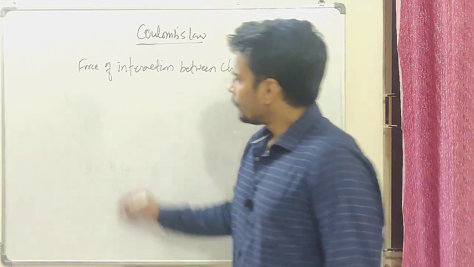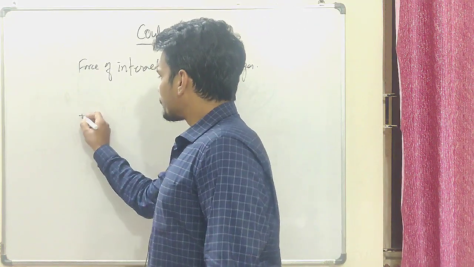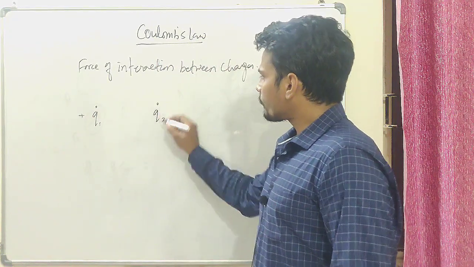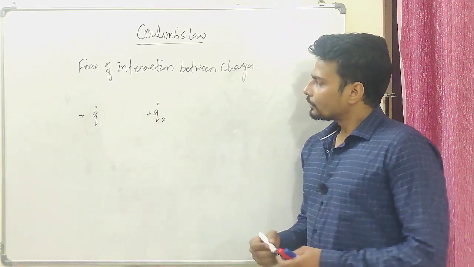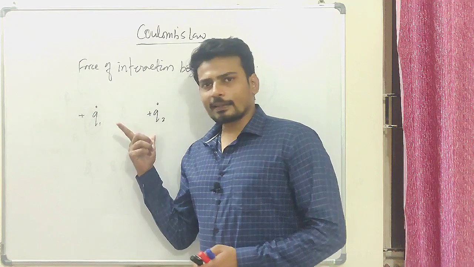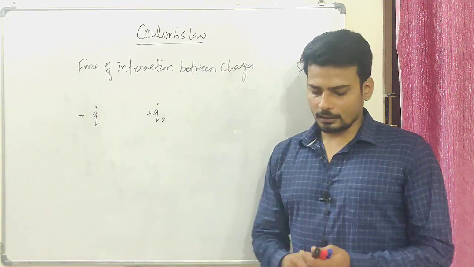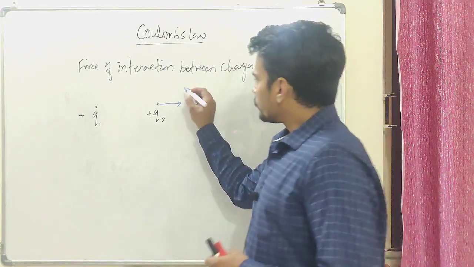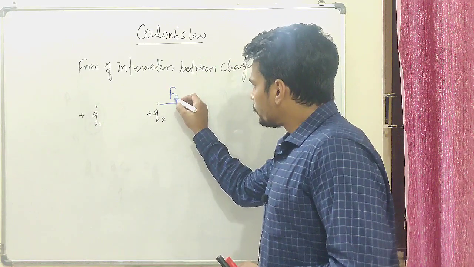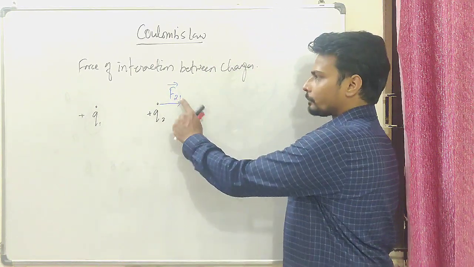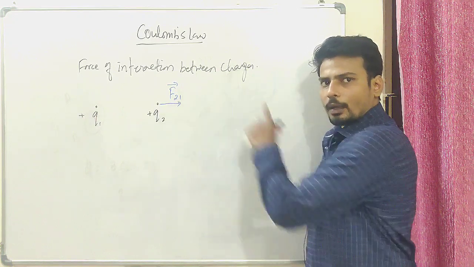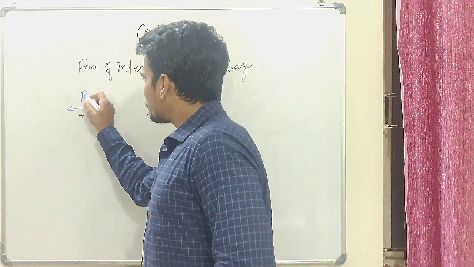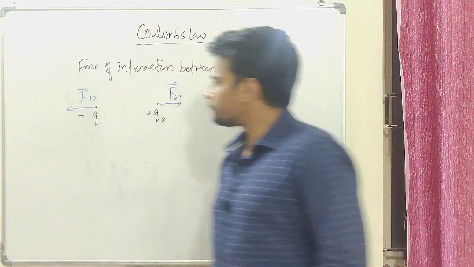Let's say, for example, I have a positive charge Q1 kept here, and another charge Q2 kept here. Let's say this is also a positive charge. So what happens? This will be repelled by this, and this will be repelled by this charge. So the force on this would be in the right hand direction. It will be written as force on 2 due to charge 1, and this is how we represent force on 2 by charge 1. And the force on this would be in this direction. That should be force on 1 due to charge 2.